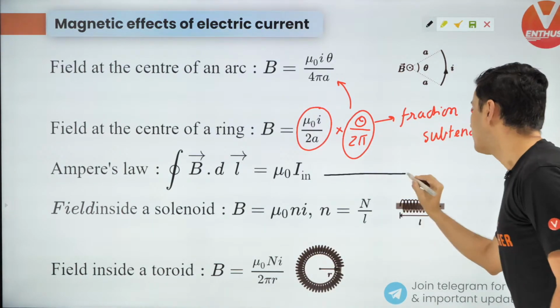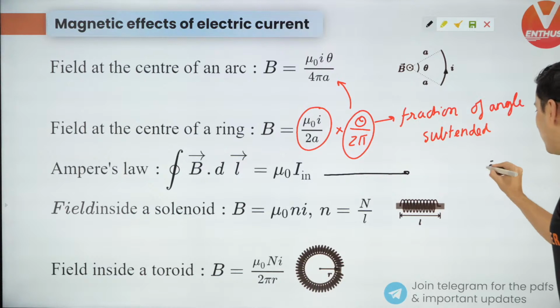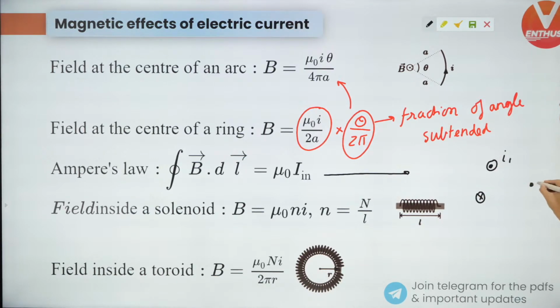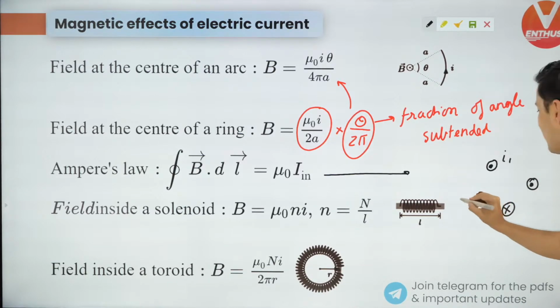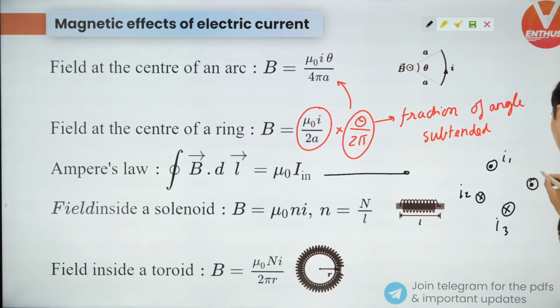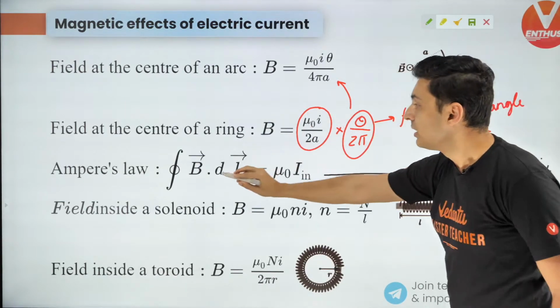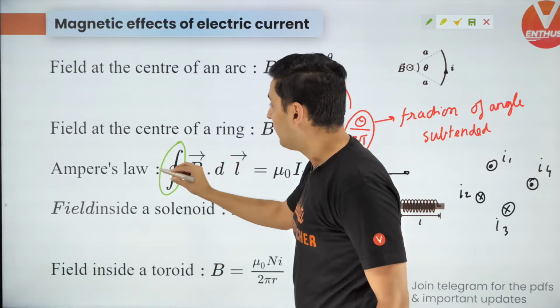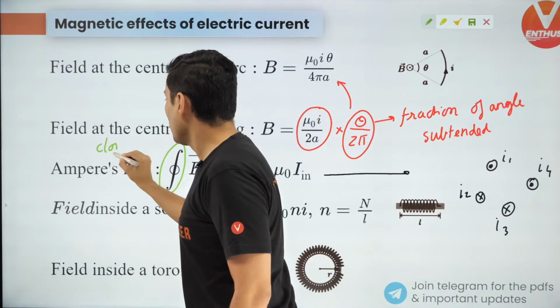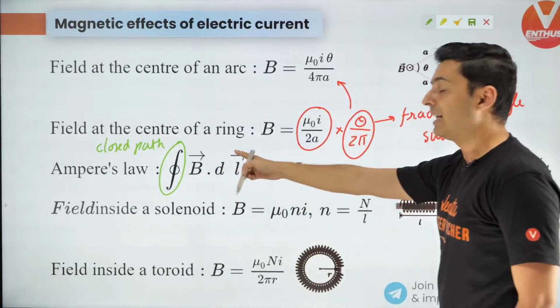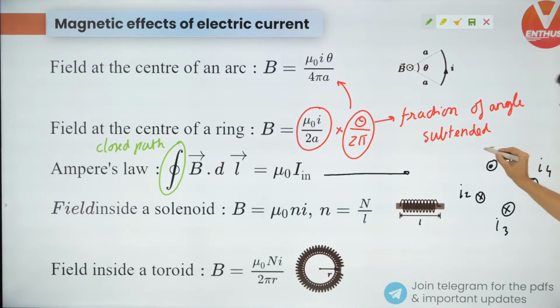So, for Ampere's law, guys, see, if there is a current coming towards you, and a current going away from you, again a current coming towards you, again going away from you. So there could be many currents, I1, I2, I3, I4, etc. You first choose a loop, a path. This is nothing but a closed path. So you need to choose a closed path. That's why the cyclic integral. So, let's say I choose a closed path like this.